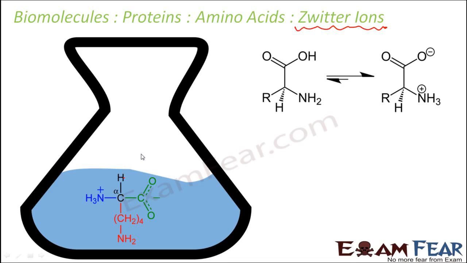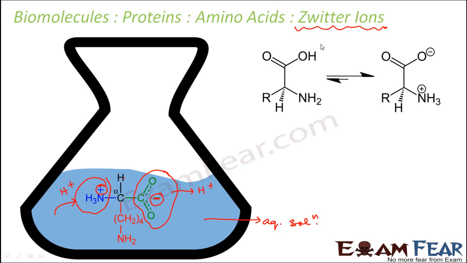Now what happens is, when this amino acid is put in an aqueous solution, it is observed that the carboxyl group loses H plus ions, whereas the amine group, being basic in nature, gains the H plus ion. So it loses H plus ion and becomes COO minus, so a minus sign comes here, whereas this NH2, the amine group, gains H plus and becomes NH3 plus.